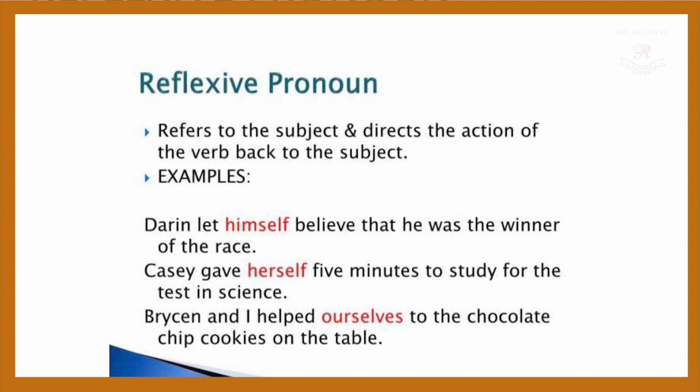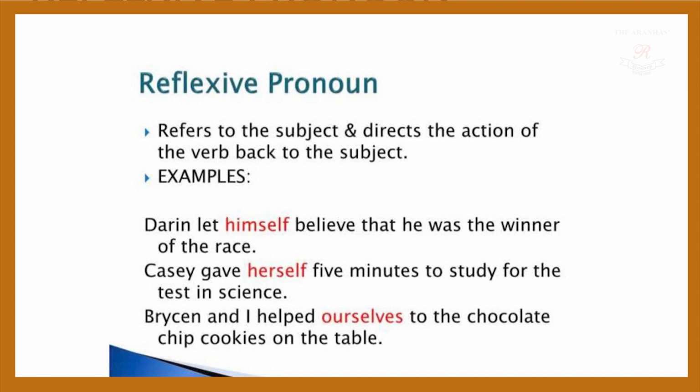Reflexive pronoun. There is a little bit of confusion here with the reflexive. Let's read word by word. It refers to the subject and directs the action of the verb back to the subject. It will talk about the subject and again refer back to the subject. Example: Darren let himself believe that he was the winner of the race. Darren himself had a belief that he was the winner.